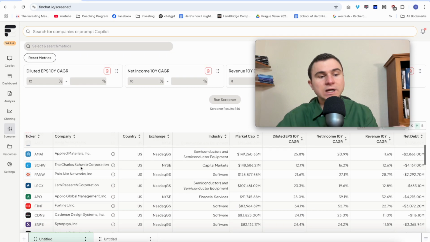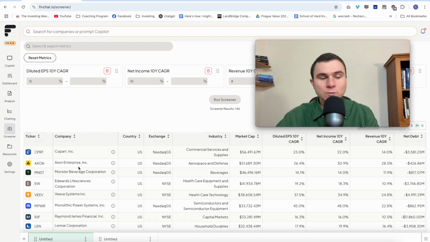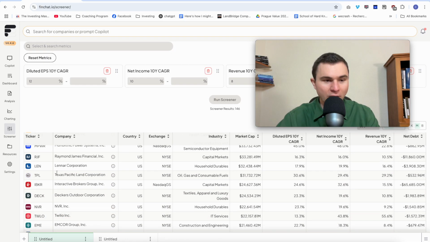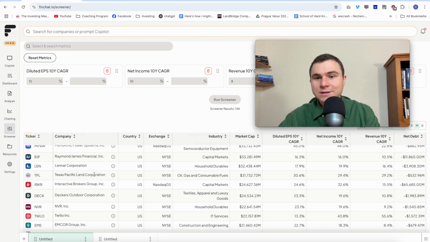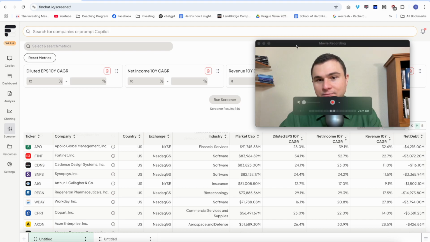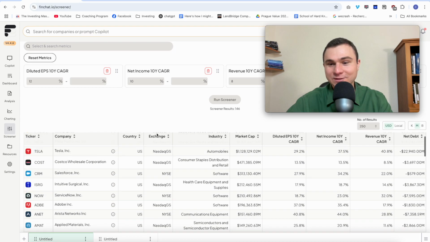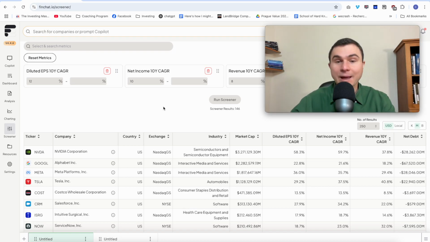And if you go down this list, you will see a lot of good companies that will not fit your investment criteria. You need to be comfortable, or you have TPL here. You need to be comfortable with owning this stock. So this first step will be violent because you will dismiss a lot of investment ideas. Out of 150, maybe you will keep 15. You will dismiss 90% of the investment opportunities. Don't worry about it.